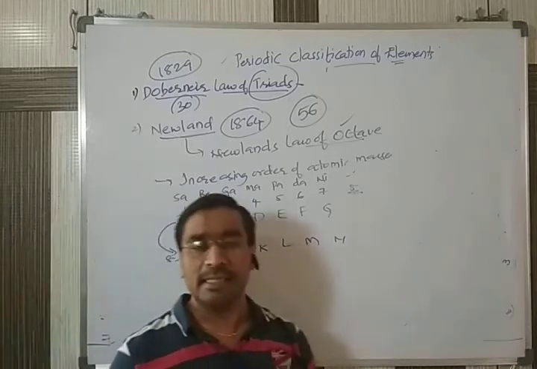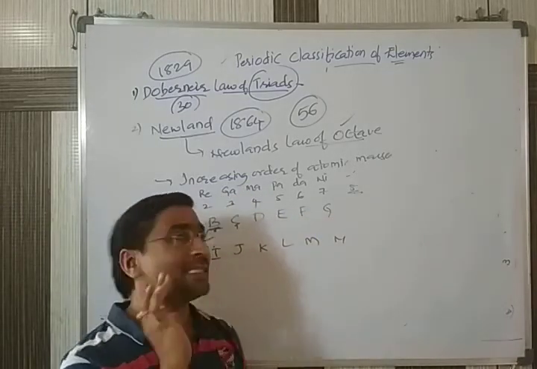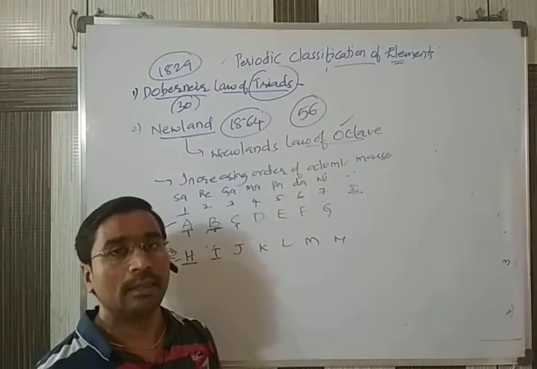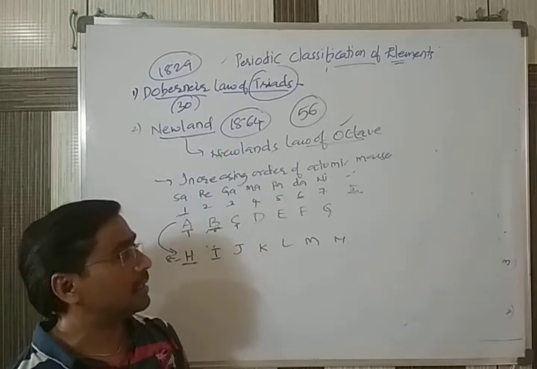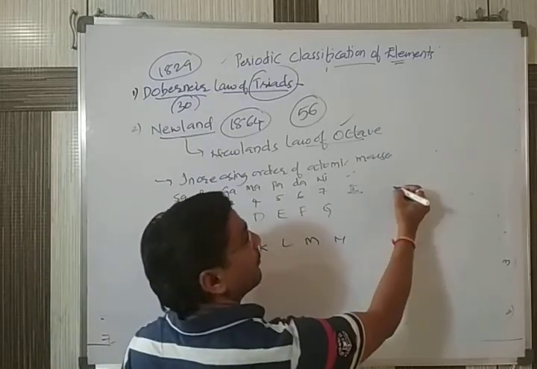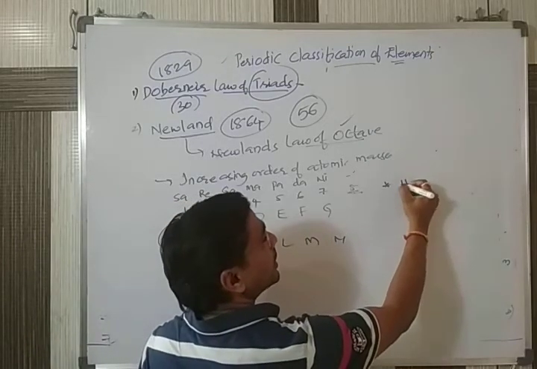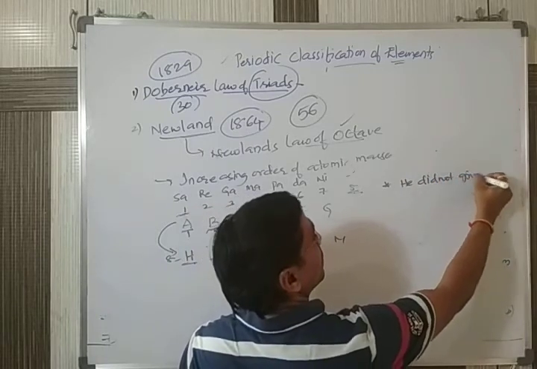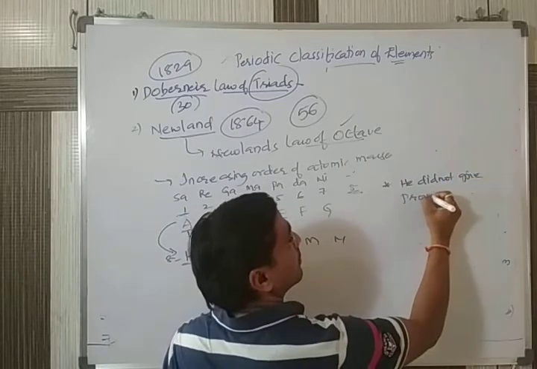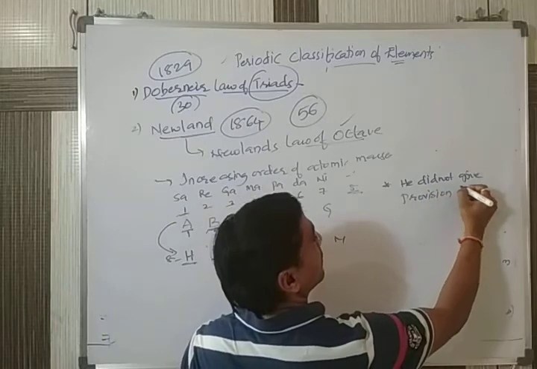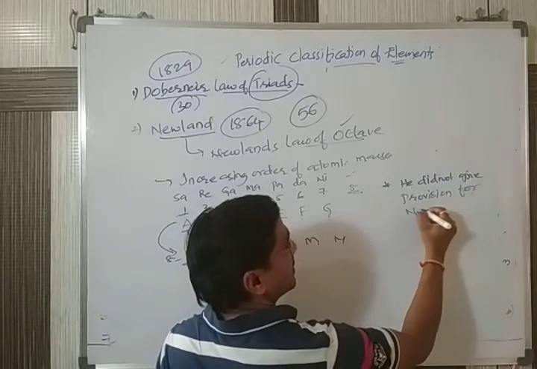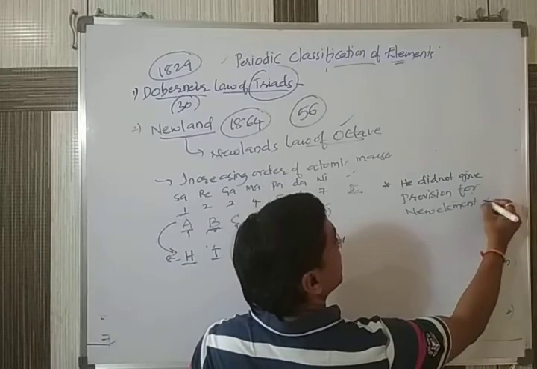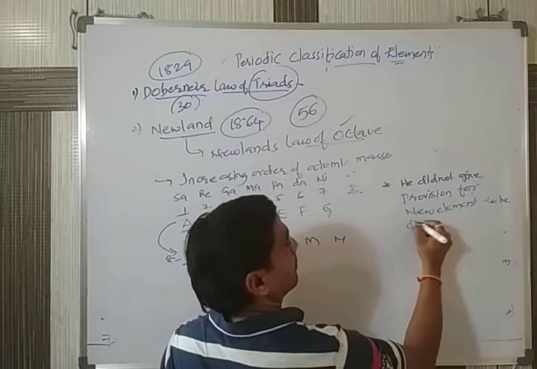But the problem is that there was some drawback observed in Newland's table. The first one is, he did not give provision for new elements to be discovered.